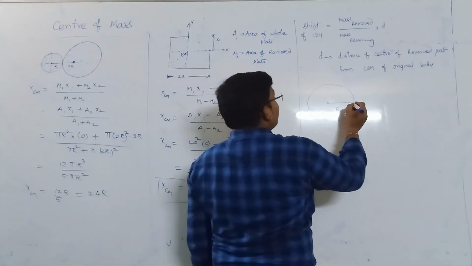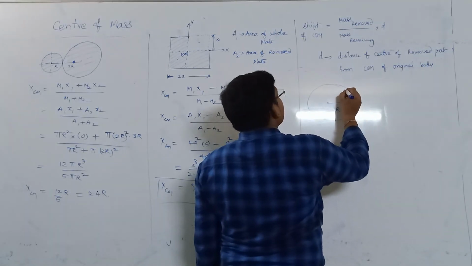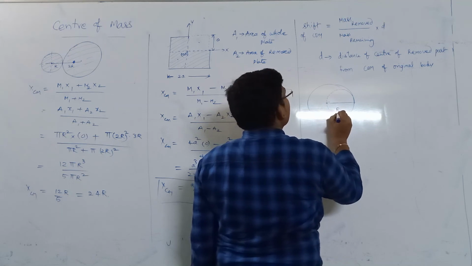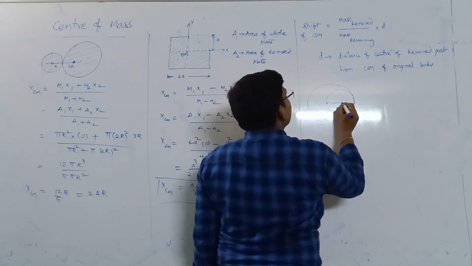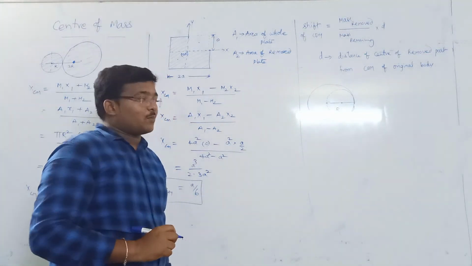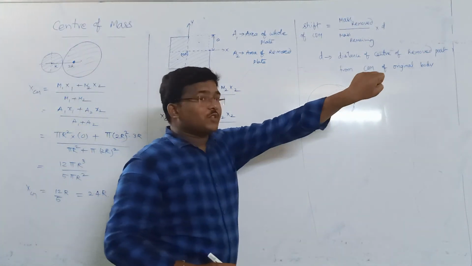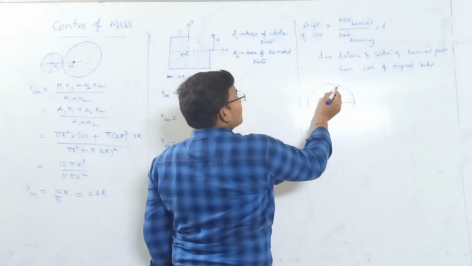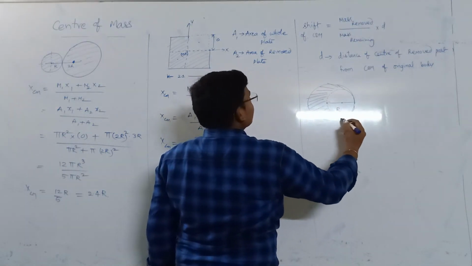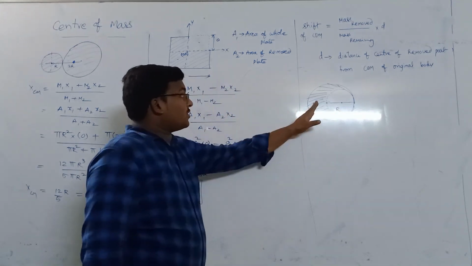So I have removed one more disc whose diameter is R and whose radius is R by 2. Now if I remove this one, the remaining portion will be this one, and the center of mass will shift towards this direction.